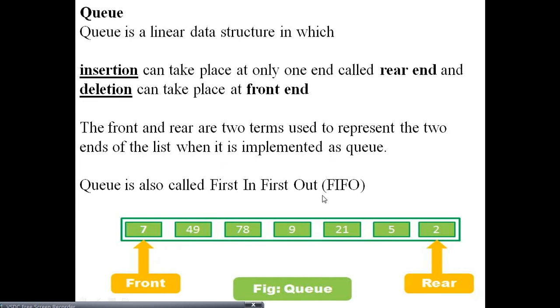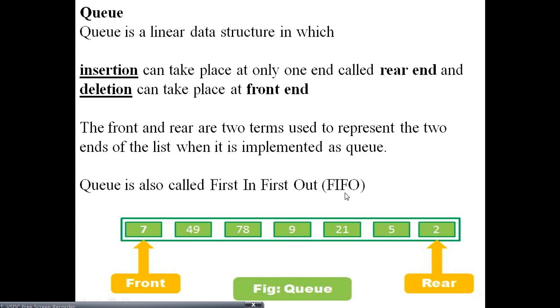Front end and rear are the two terms used to represent the two ends of the list when it is implemented as a queue. A queue is also called FIFO, that is first in first out. Whichever element comes first, that element will be deleted first. Is that clear? In stack, it is last in first out.